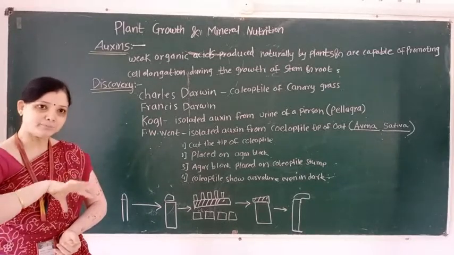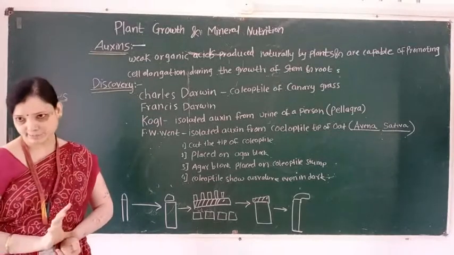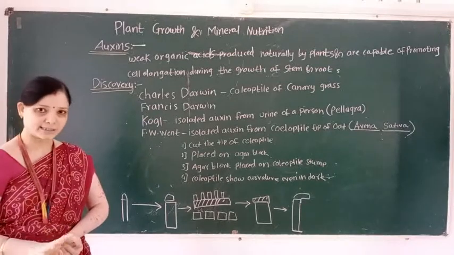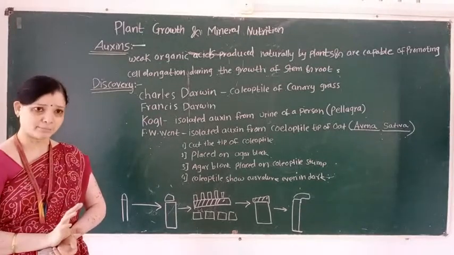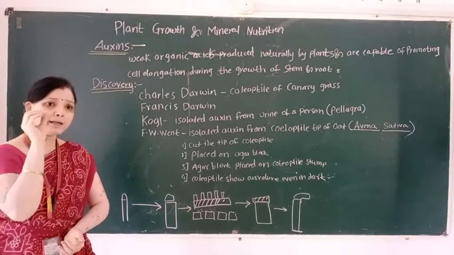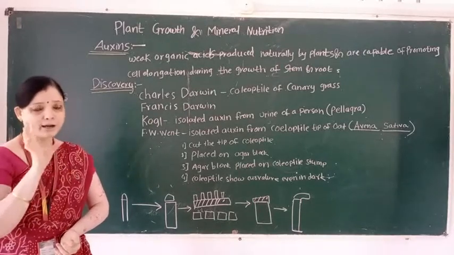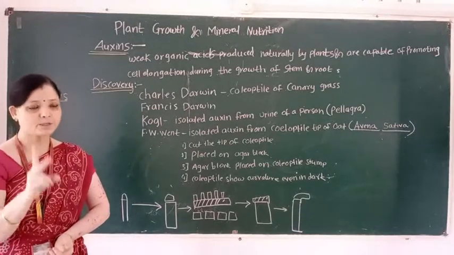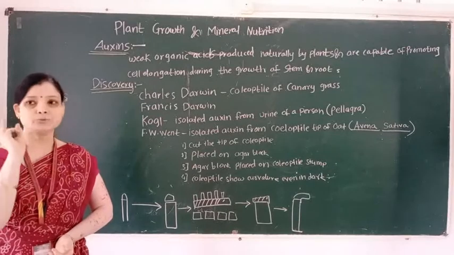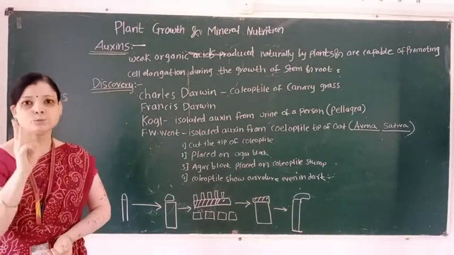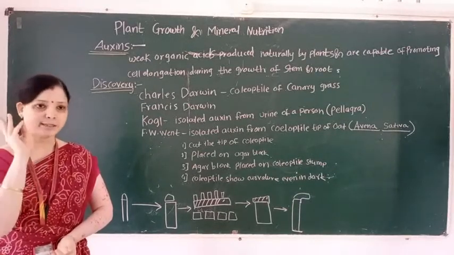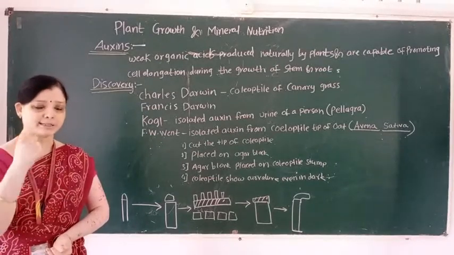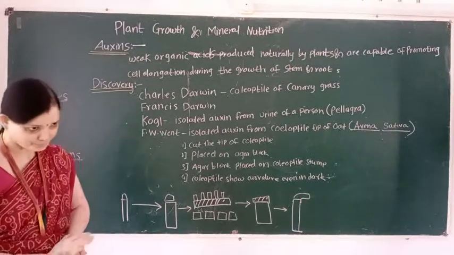Ethylene takes part in both activities, that is in promoting activities as well as in inhibitory activity. So how many growth hormones have we studied? There are 5 hormones. First hormone is auxin, second is gibberellin, third is cytokinin, fourth is ABA, that is abscisic acid, and last hormone is ethylene. Ethylene is called the fruit ripening hormone.